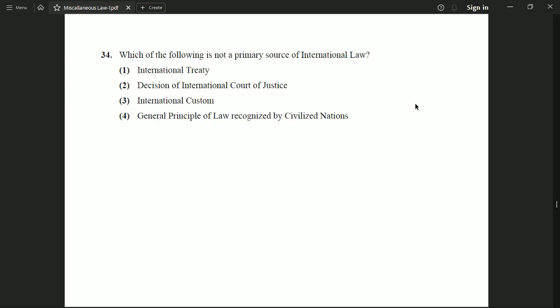Now the next question is, which of the following is not a primary source of international law? International treaty, it is a primary source. Decision of International Court of Justice. Option 3, international custom, it is a primary source. And general principles of law recognized by civilized nations, it is also a primary source. So which is not a primary source? Option number 2, decision of International Court of Justice.